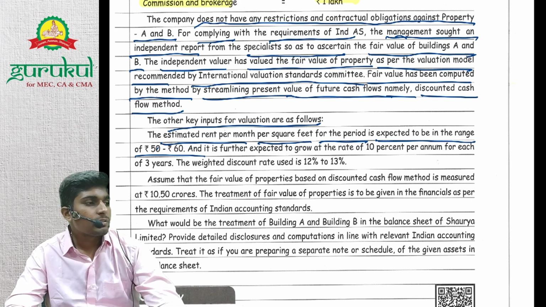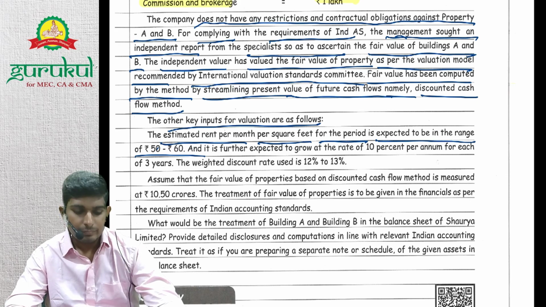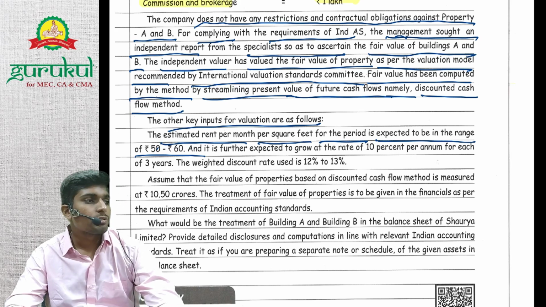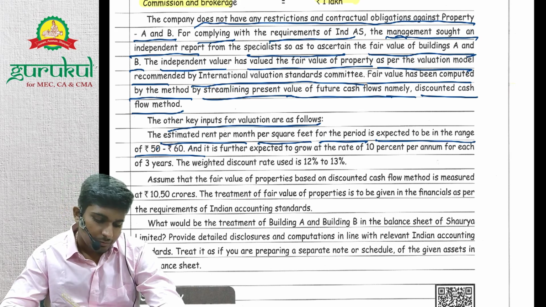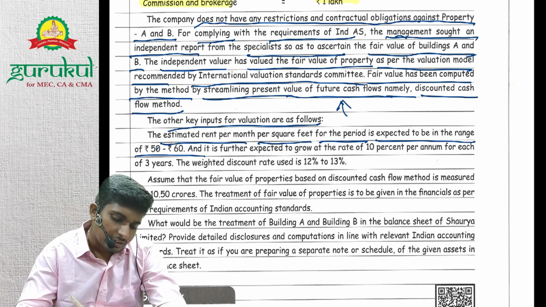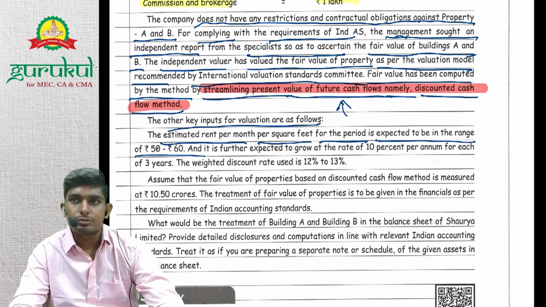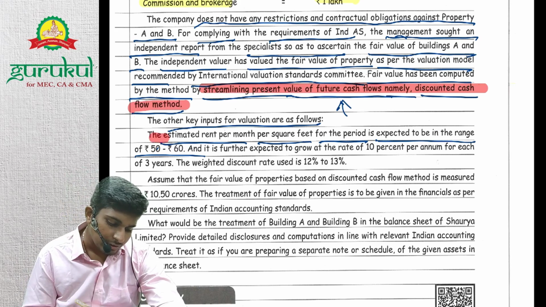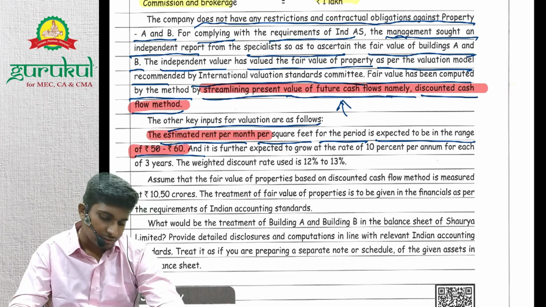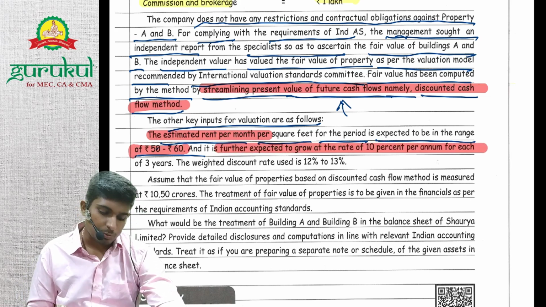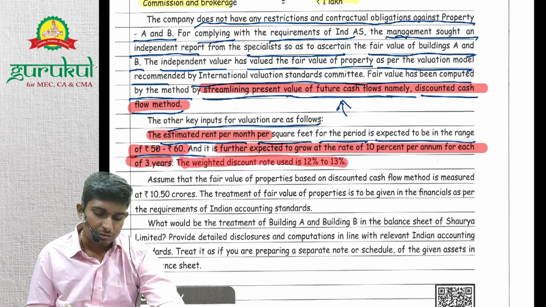What are we required to disclose for investment property? Fair value. We have the fair value. And what are the other two things which need to be disclosed? Technique. The technique by which we have done the valuation. This is the technique, right? We got the technique covered here. And the other thing is assumptions used. So the assumption they have used is that estimated rent will be 50-60, right? So this needs to also be disclosed. And further, what is the assumption? Rent is expected to grow at 10% for every 3 years, and the weighted discount rate is 12 to 13%.